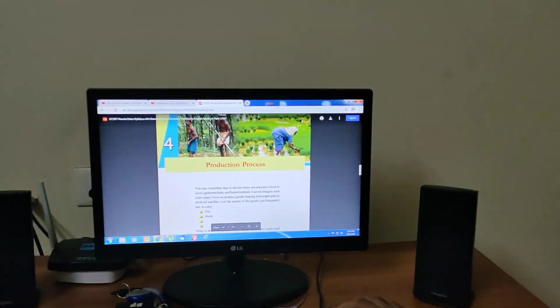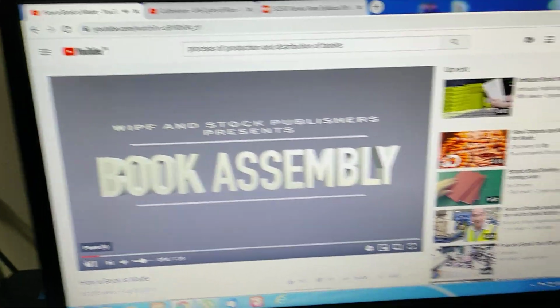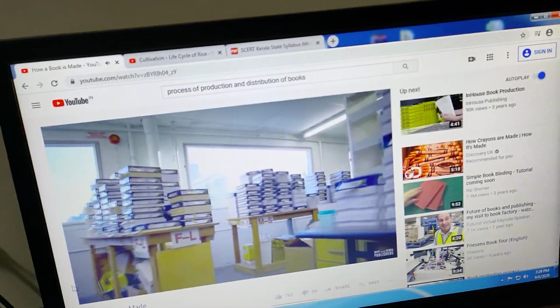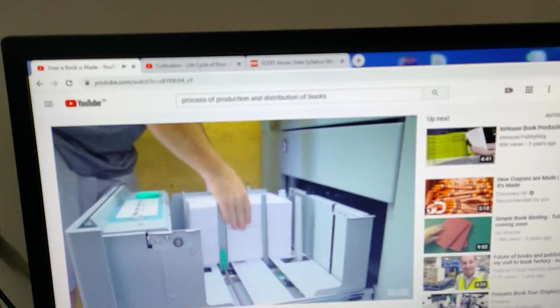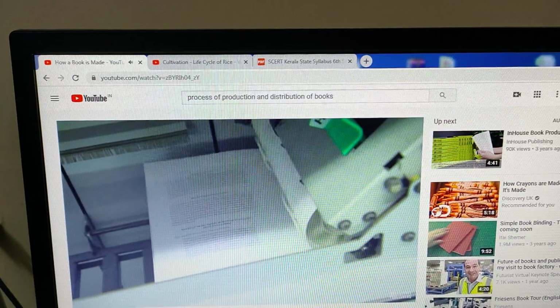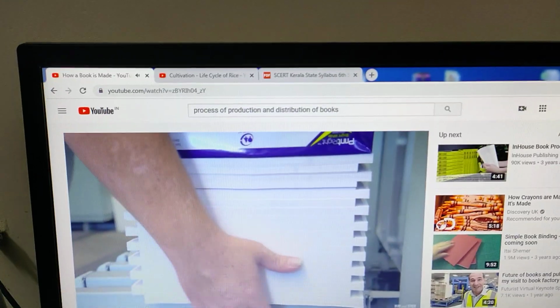Now we can have a look at a video that shows the production of books. It is only production. Please have a look. This is a video that shows the production. First of all, you can see they are going to start printing books through a machine. Now the printing is over.